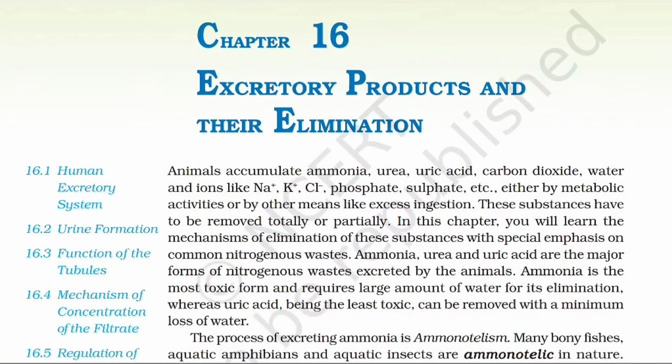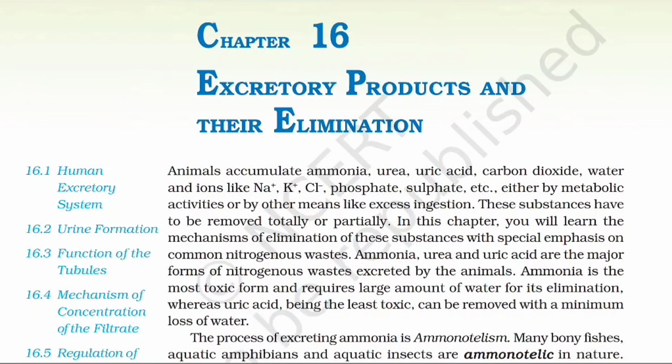Chapter 16. Excretory products and their elimination. Animals accumulate ammonia, urea, uric acid, carbon dioxide, water and ions like sodium, potassium, chloride, phosphate, sulfate, etc., either by metabolic activities or by other means like excess ingestion. These substances have to be removed totally or partially.